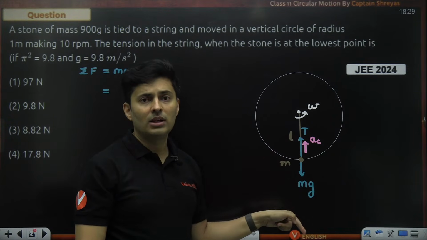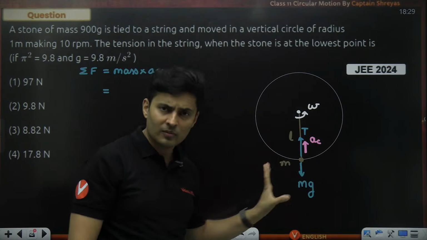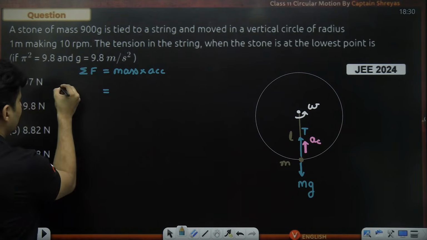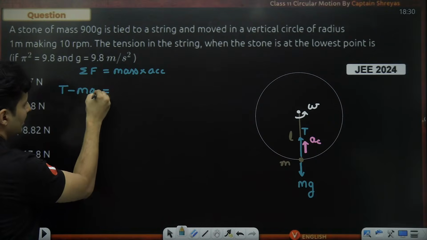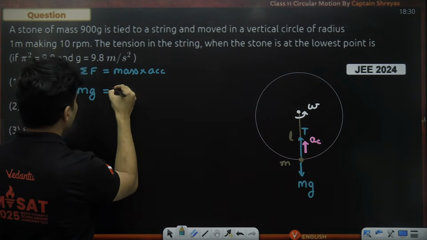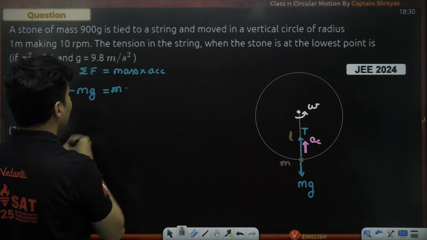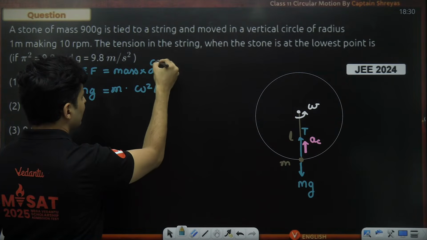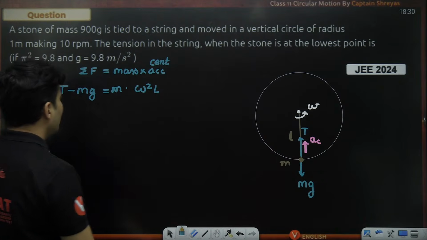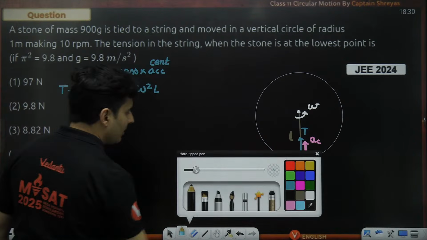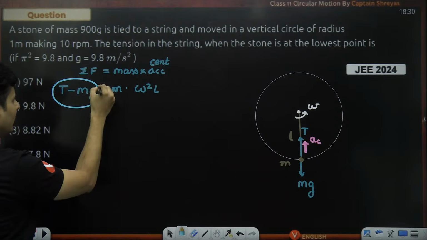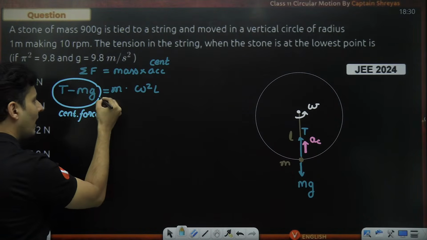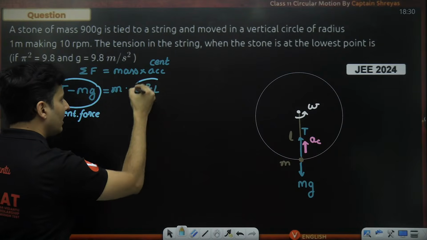If it was down, downward is positive. If it was right, rightward is positive. Always, forces which help the acceleration are considered positive. So tension and then minus mg, because it is opposing it, is equal to mass, which I'll assume as m, and centripetal acceleration, which is omega square into L. If you ask me who is the centripetal force here, then the answer is this whole thing is the centripetal force, which is providing the necessary centripetal acceleration.